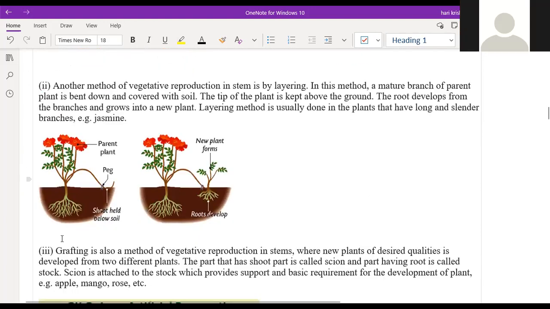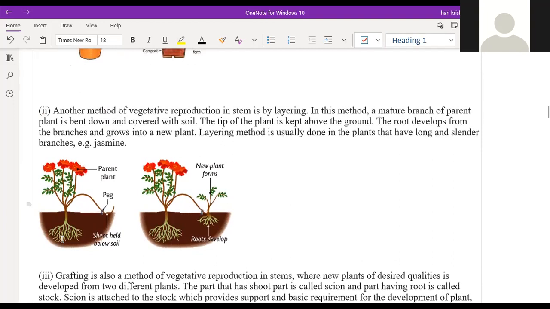So next one, Harini. Another method of vegetative reproduction in stem is by layering. In this method, a mature branch of the parent plant is bent down and covered with soil. The tip of the plant is kept above the ground. The root develops from the branch and grows into a new plant. The layering method is usually done in plants that have long and slender branches, for example jasmine.